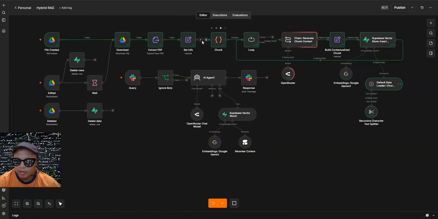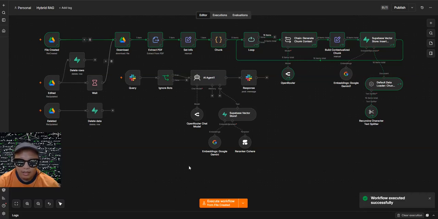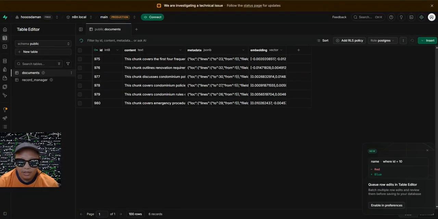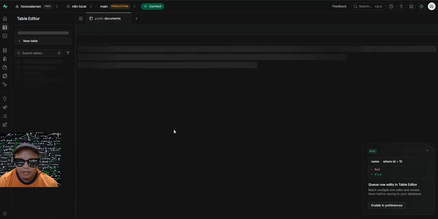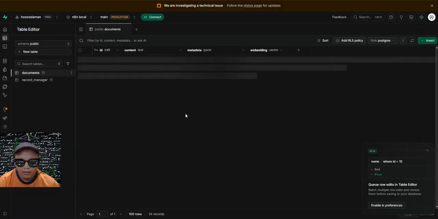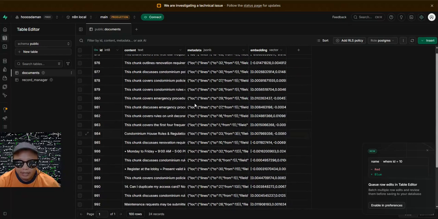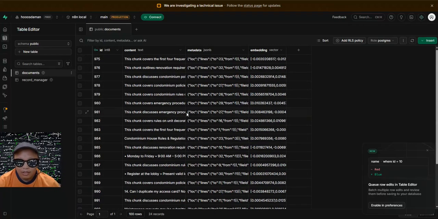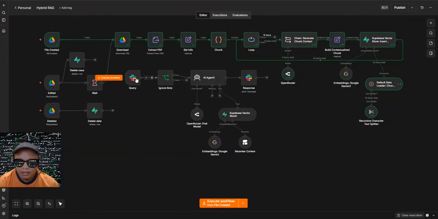It loops because it was chunked here. Okay, we have now the database. We'll go to the database. Let's refresh. This is our knowledge base now. So the AI agent will search here to answer our query. So let's go back here. So this is our query.